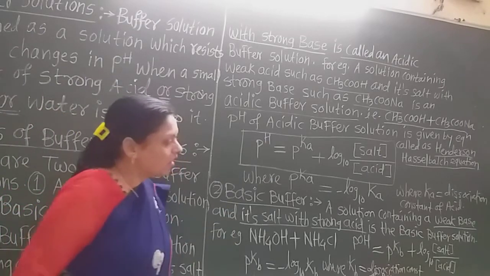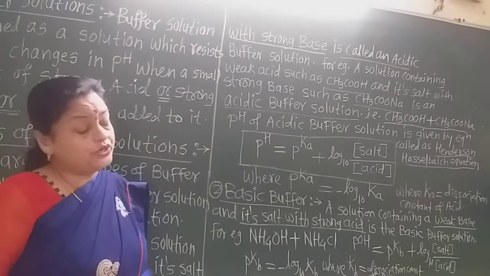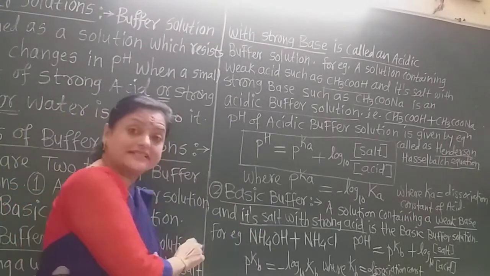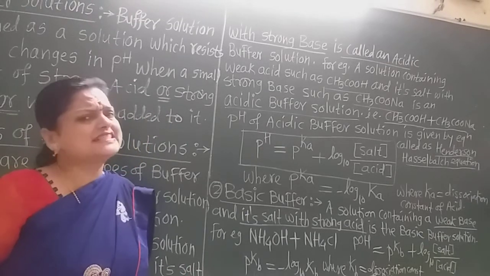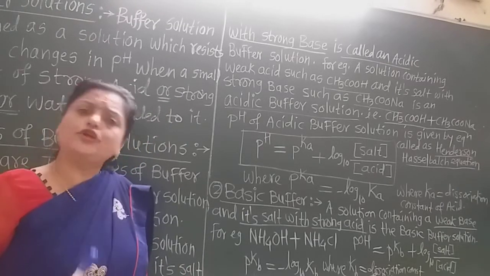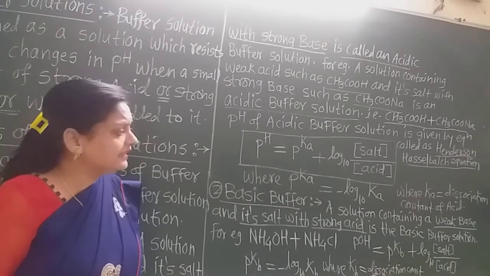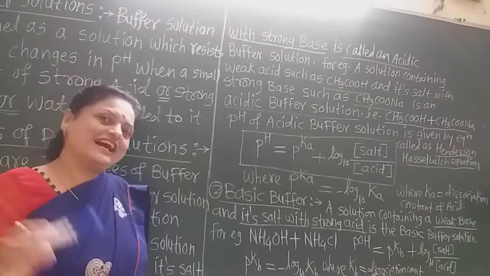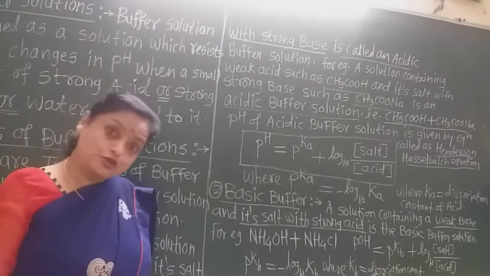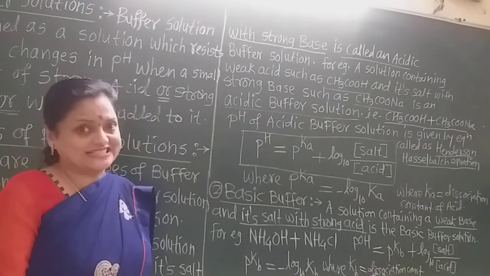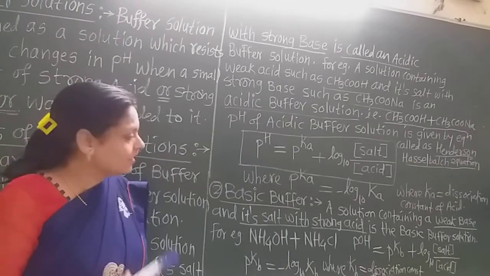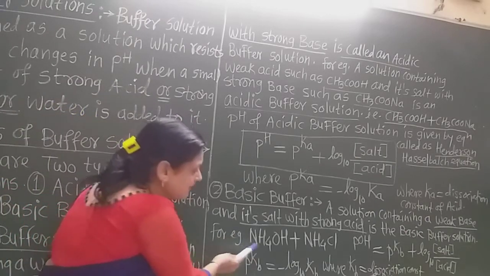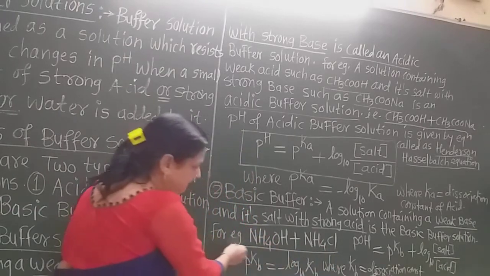Now basic buffer: a solution containing weak base. Here, as in the acid buffer there is the weak acid, but this is the basic buffer solution, so here is the weak base. And which is the general weak base? NH4OH, ammonium hydroxide. So a solution containing weak base and its salt with the strong acid. Now the salt is derived from the strong acid and that weak base. A solution containing weak base and its salt with strong acid is called the basic buffer solution.